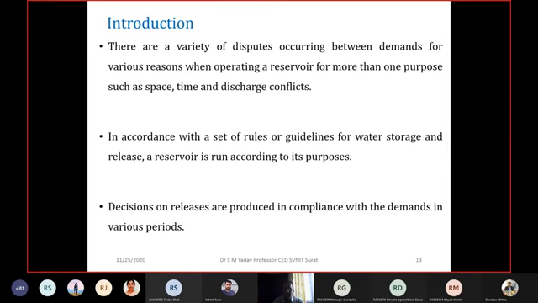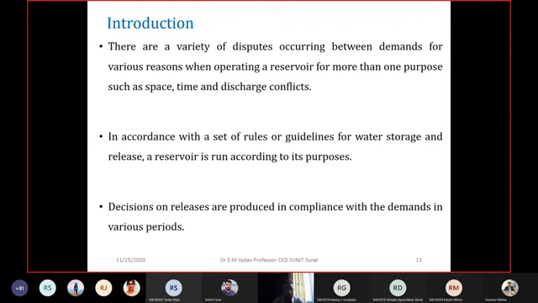For example, if you have a dam where you have irrigation and, at the same time, power generation also, and you give more water to power generation, what will happen? Less water will be available for irrigation, right? If any of you are doing consultancy or have worked in the field, you may know that the person in charge of the dam always remains stressed. If he is not releasing water for power generation, the target for generation of power is not met.